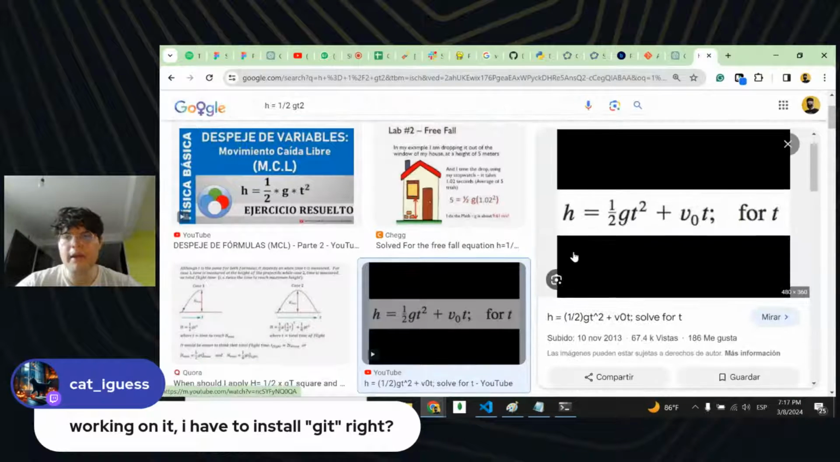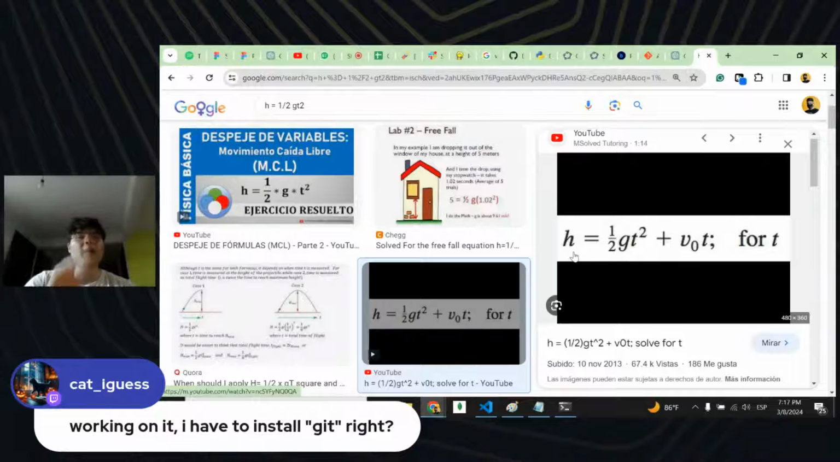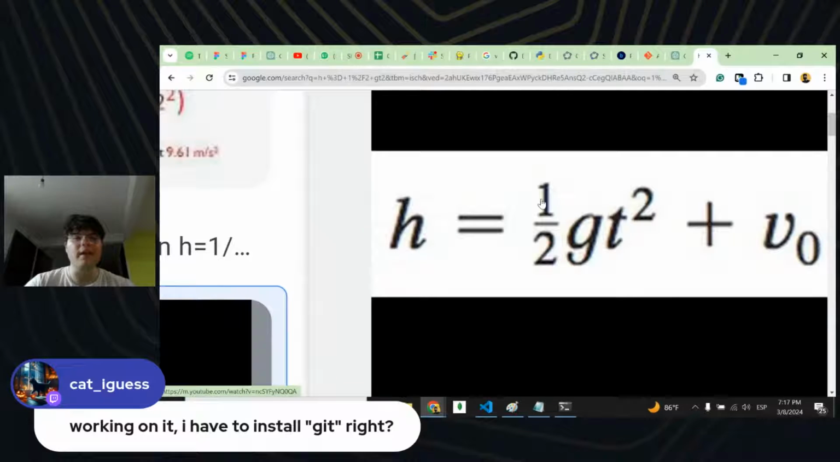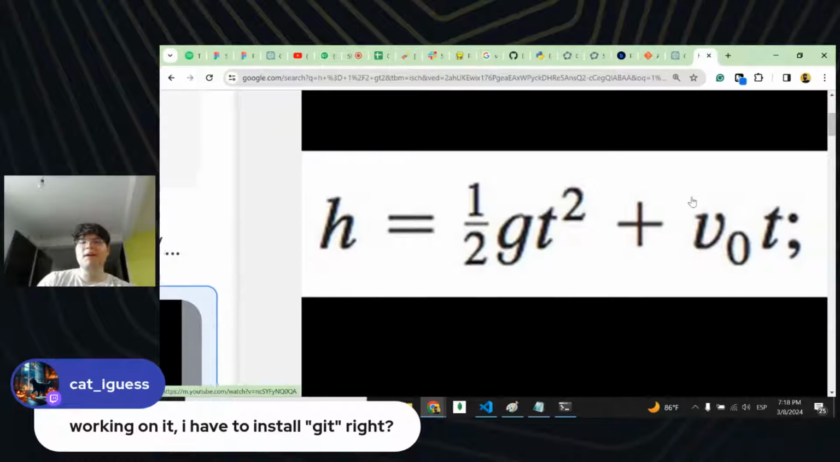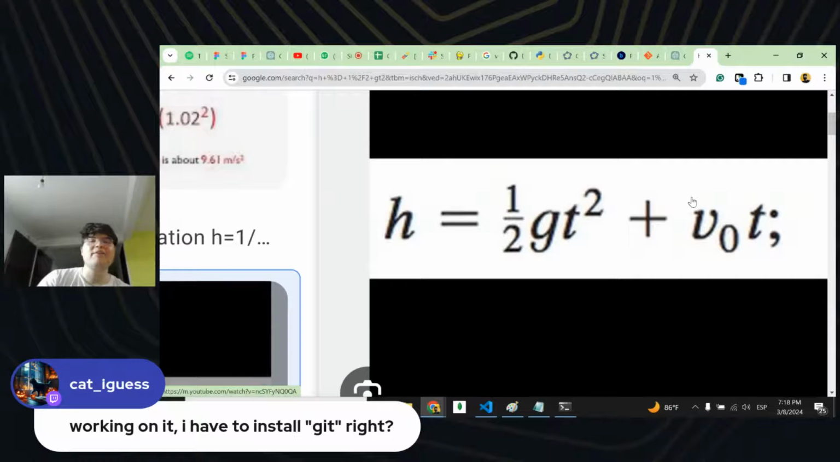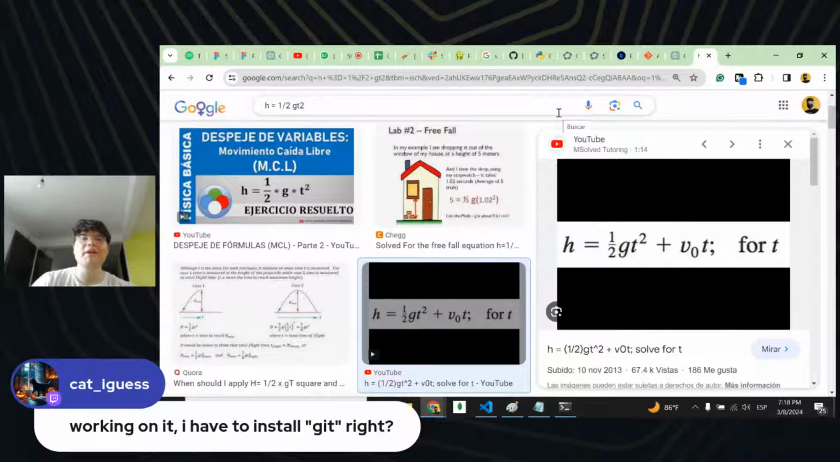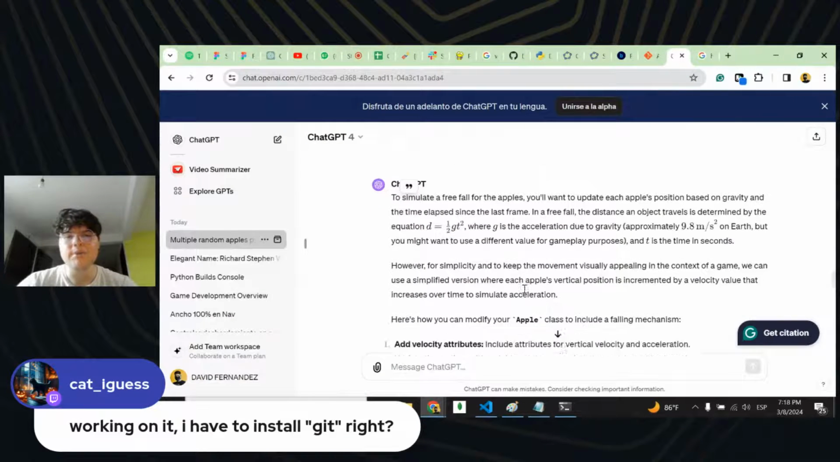Yeah, we're using this formula just for getting the y position of our apple. So the y position is going to be half of gravity times time squared, that is, gravity times time squared divided by 2, plus the initial velocity and all that stuff. But for now, we're not going to get it that complicated. We just want our apples to be accelerated and not to move straight forward. We want them to have velocity and acceleration. So this is why we are applying this formula to our code.